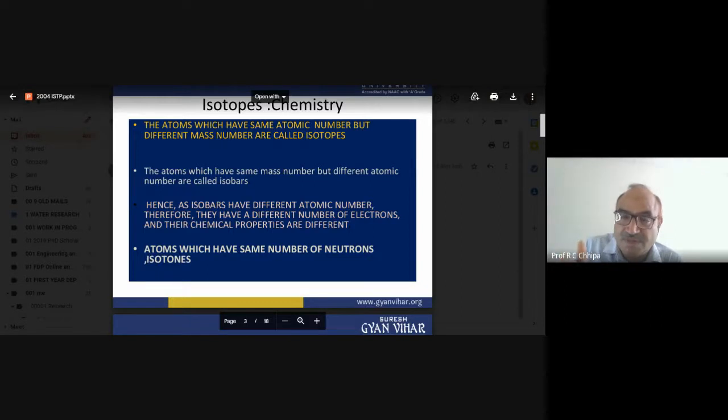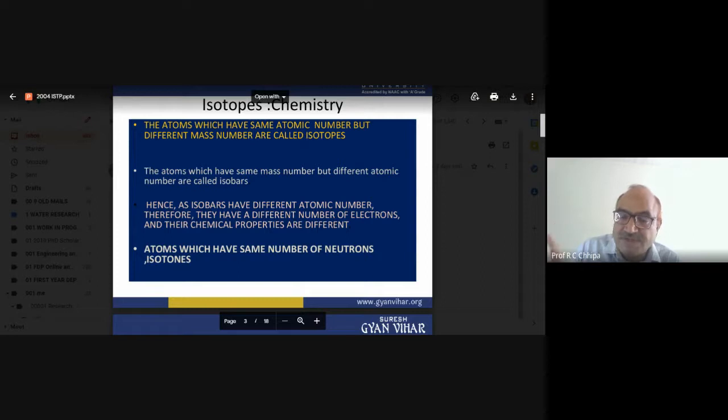You have to see potassium and calcium. All of you are well known about that. Potassium is an alkali metal, whereas calcium is an alkaline earth metal. So that is the variation. Now we can say why. It clearly indicates that isotopes are in the same element, whereas isobars, the word bar means different, whatever the difference. So potassium and calcium are different.